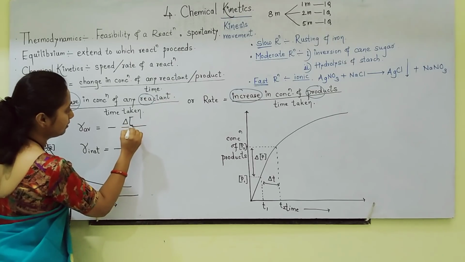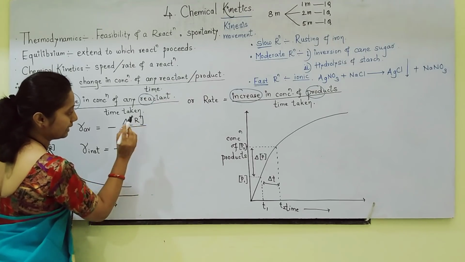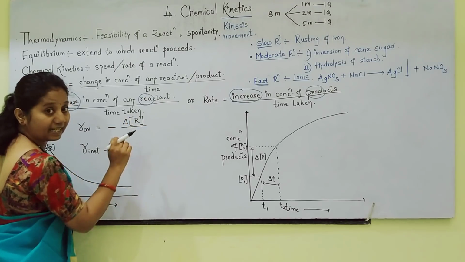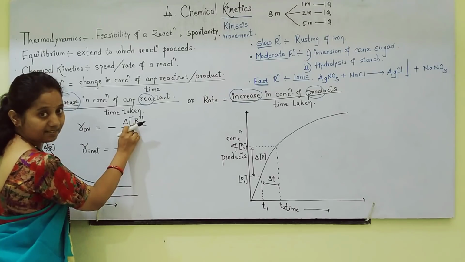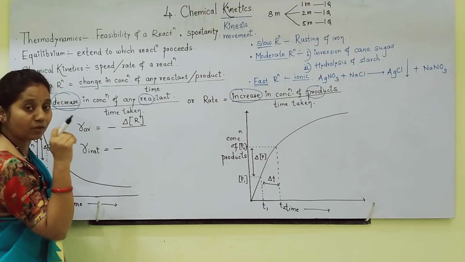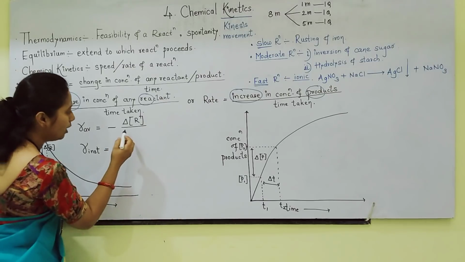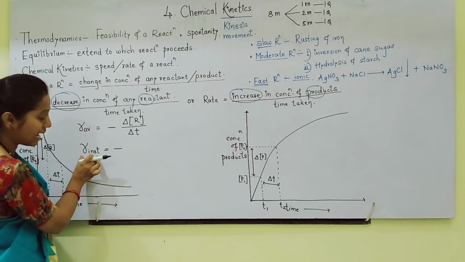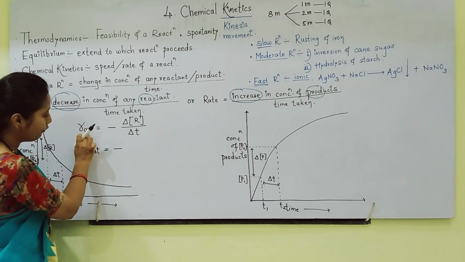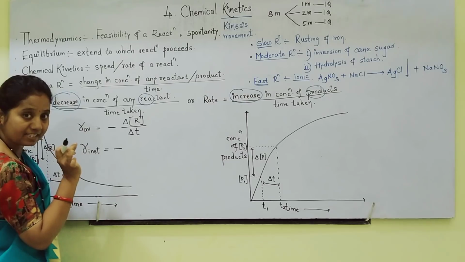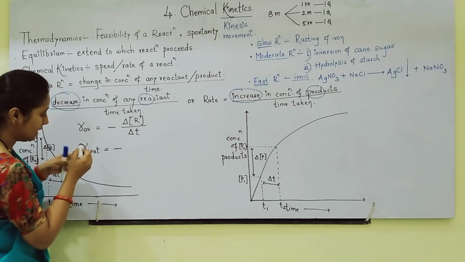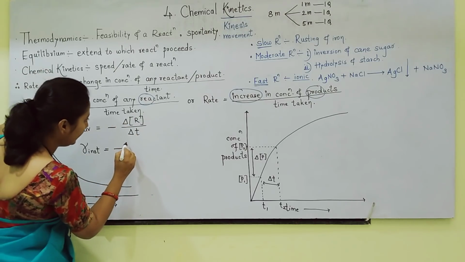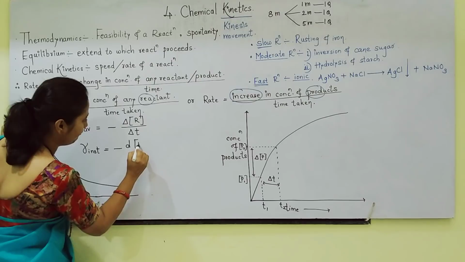So delta R I am writing upside. See here, what does delta indicate? Change. Square bracket indicates concentration of reactants. Square bracket is compulsory because square bracket indicates the concentration. Of course, divided by time. Okay. Similarly, how to write instantaneous? The only difference between average and instantaneous is that in instantaneous, instead of delta, we write D. Otherwise everything is the same.